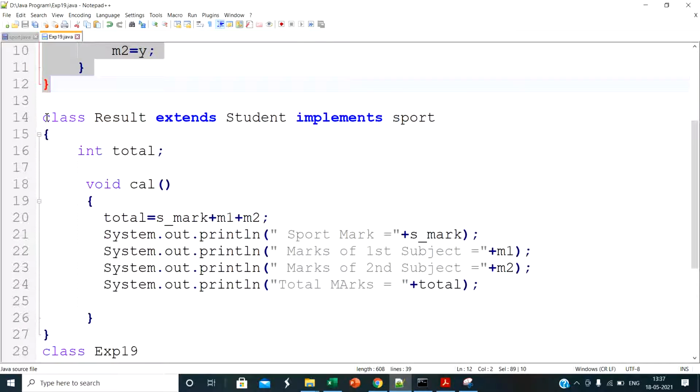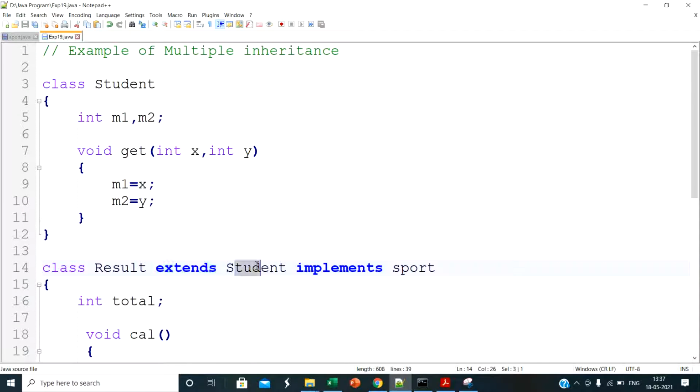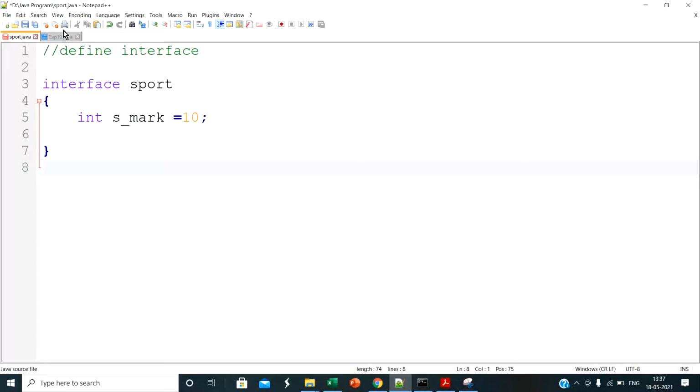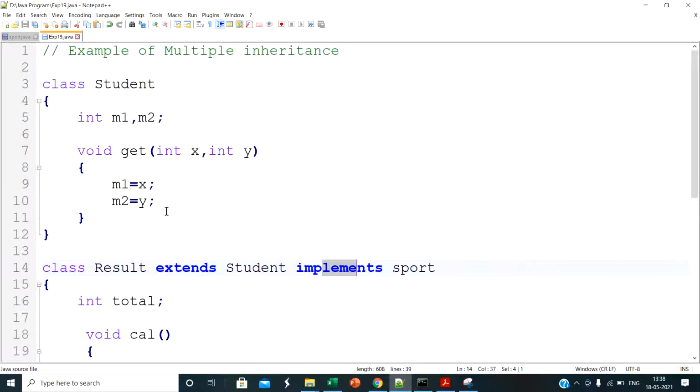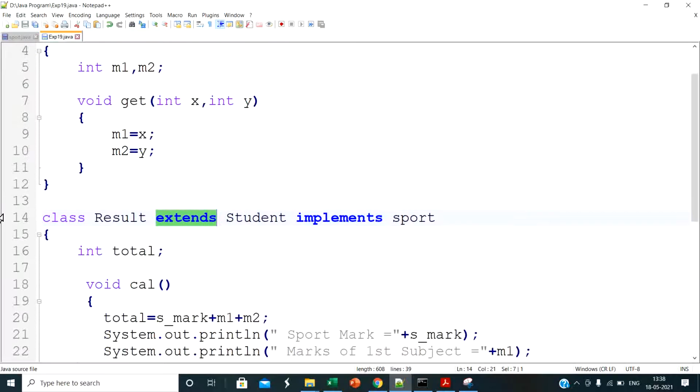Then I create one class result which extends the student class, extends student, and implements sports. Sports is our interface which is defined here. So remember this: a class is always extended, so for the student class I used the keyword extends, and if it is an interface, we use implements. So here, class result extends student implements sports. This result class is derived from the student class and the sport interface. This line is very important in multiple inheritance.